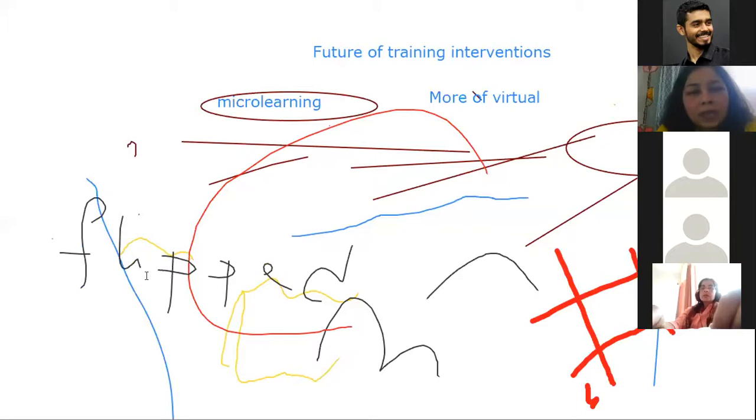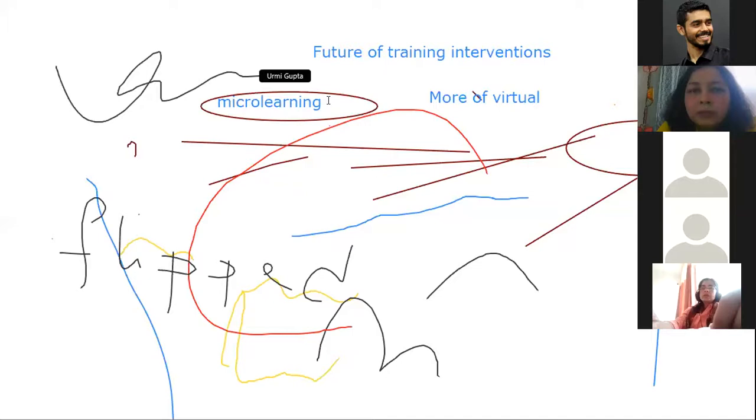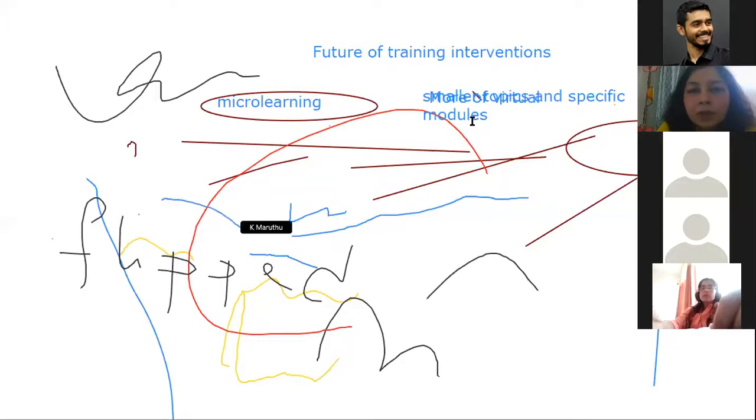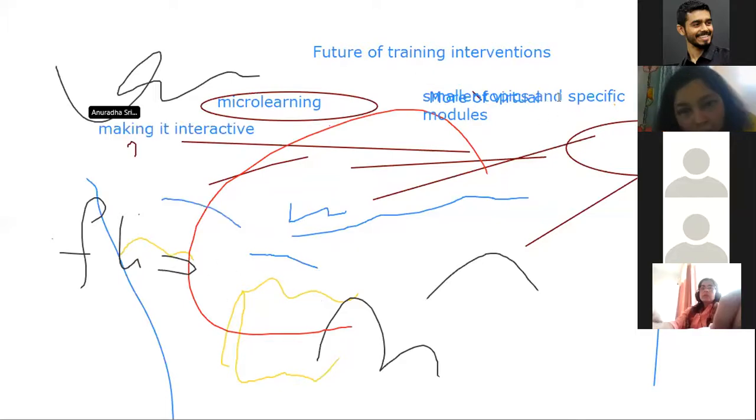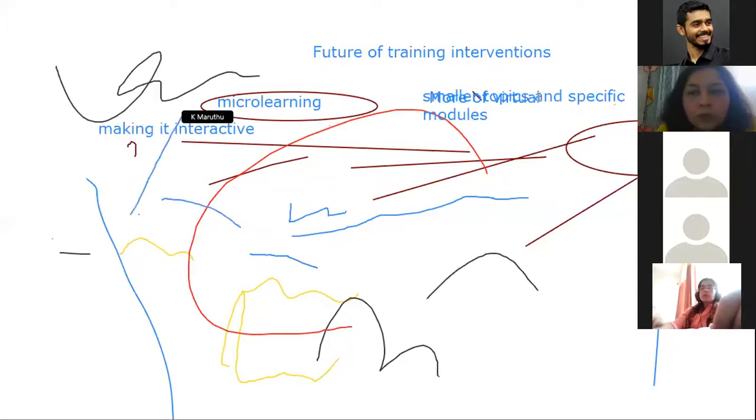You're drawing, which is okay, but you can just select text and it will be much easier for you. Flipped is a very good idea. More of virtual. Yes, I agree. This one I'm not too sure what is written. Can you please move a little down and then write it? Someone wrote, got it. That's very nice.